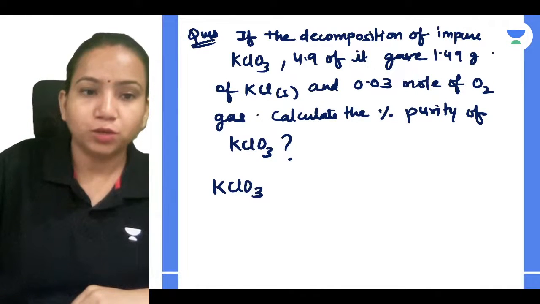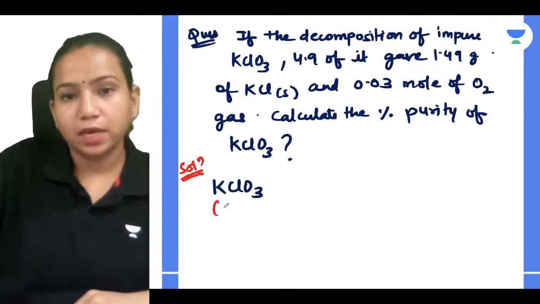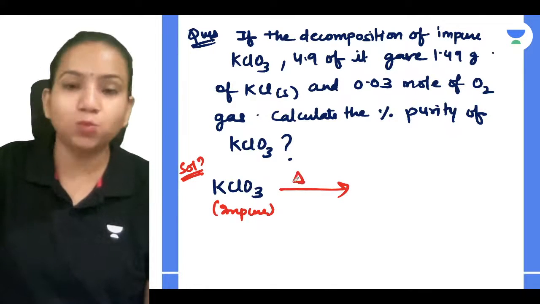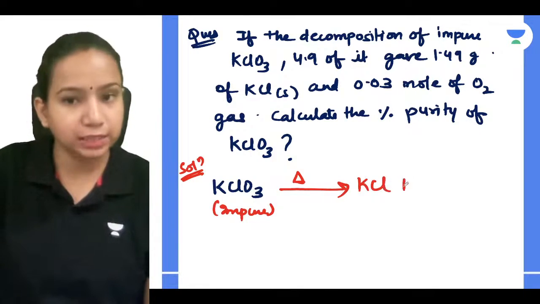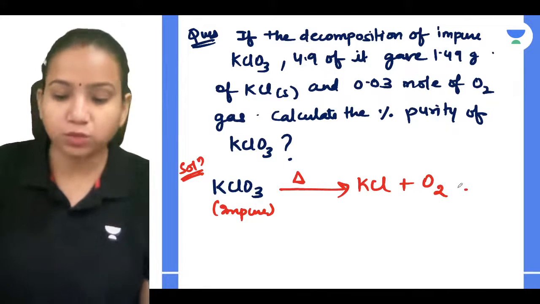Okay, so let's just talk about its solution. You are taking impure KClO3, and when you are doing the decomposition of it, you are heating it. The products you are getting are KCl plus O2.